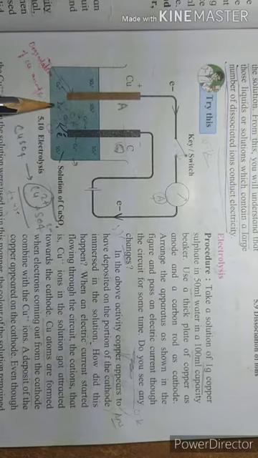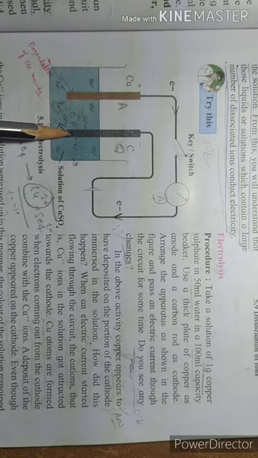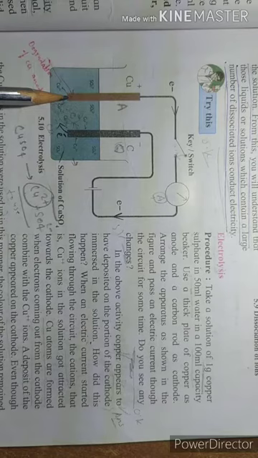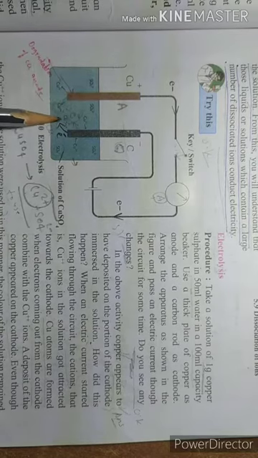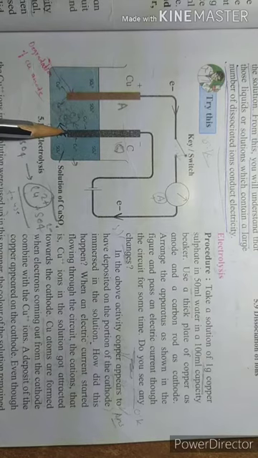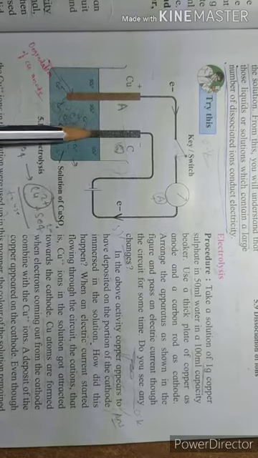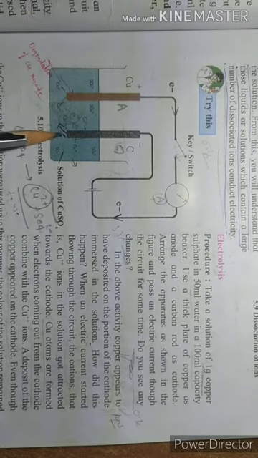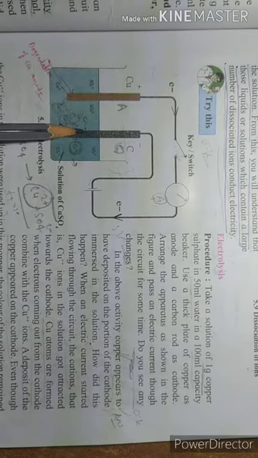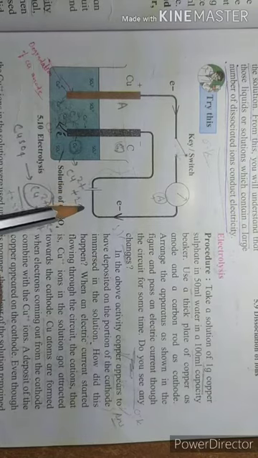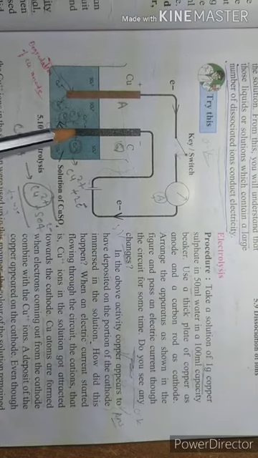So cations will be attracted towards the negative electrode and SO4 will be attracted towards the anode, right? So all the Cu2+ cations are attracted here, and this electrode is connected to the negative terminal of the battery, so electrons are coming from here. Due to these electrons, Cu2+ becomes Cu: if you give 2 electrons to Cu2+, it becomes neutral.